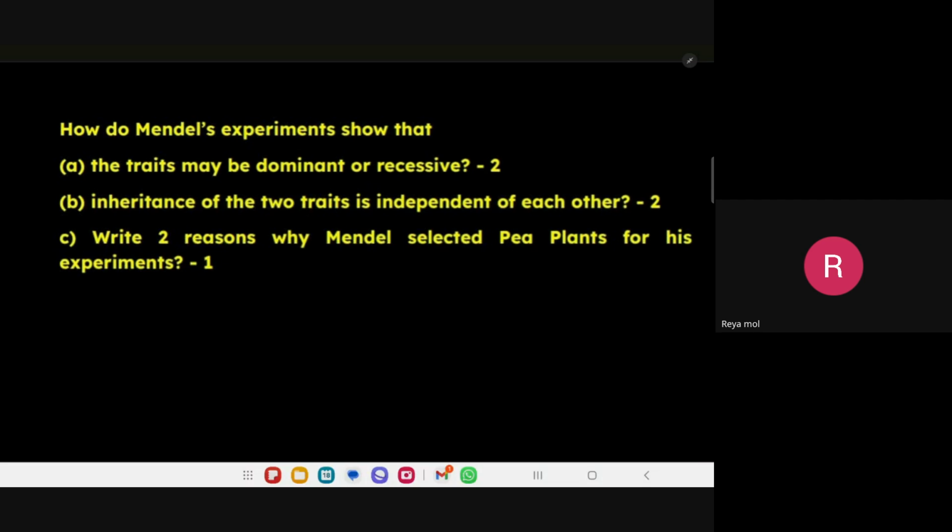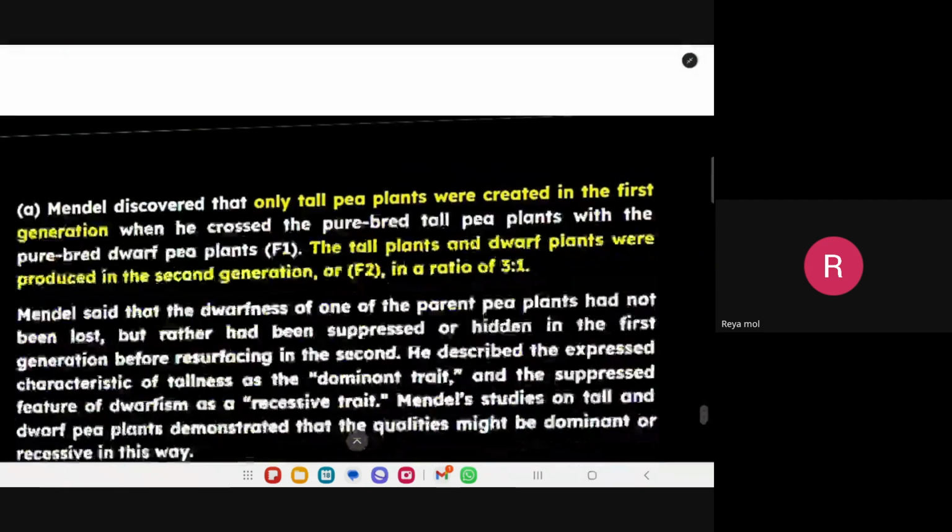What is that law? Ma'am, the gametes will be separated. Yes, traits were inherited separately and not influenced by each other; this is known as the law of independent assortment.